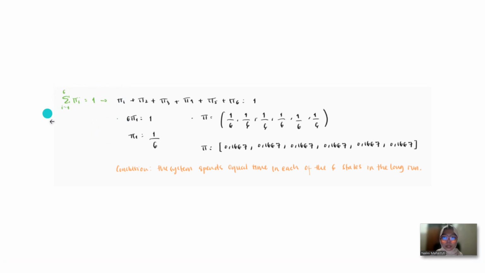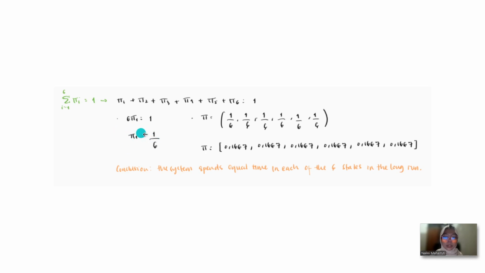Now we go to the second characteristic of the limiting distribution of a CTMC, that the sum of pi equals 1. So P1 plus P2, until plus P6, has to equal 1.